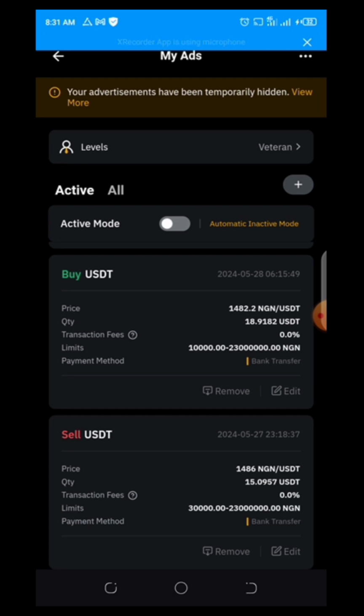Now what I want to show us is this. Because this is where the problem is, once you are able to tackle your problems with sale and get genuine people only placing orders for sale. Since I placed this, alhamdulillah, I've not been having issues with all these stupid traders that will just click on paid without making payments. So you can also implement that. Then for buy, always check their average release time. So let's click on this buy here.